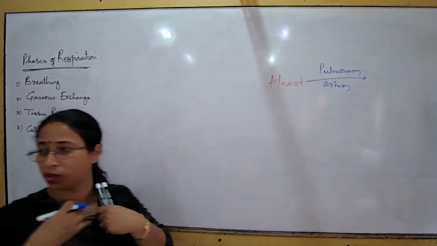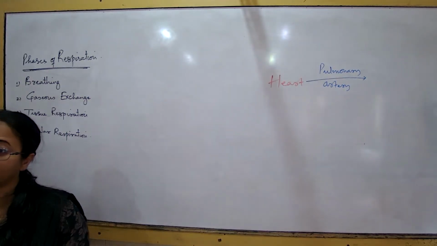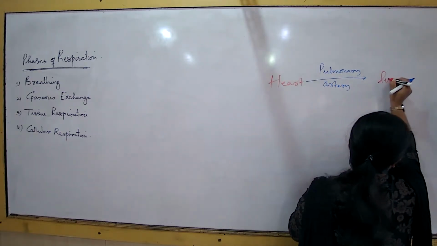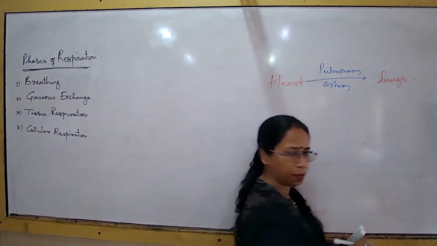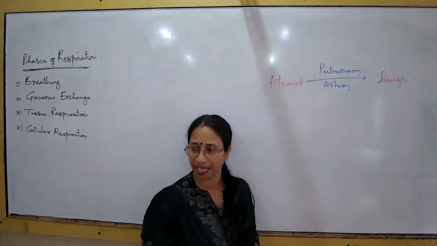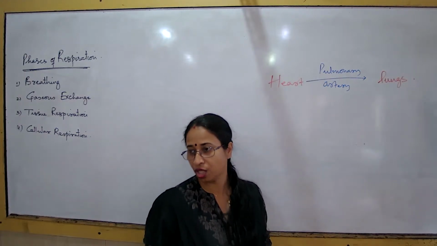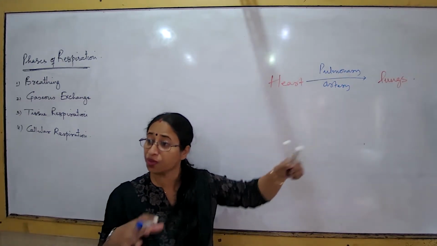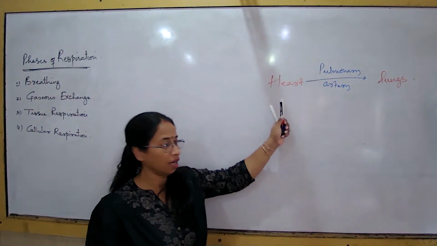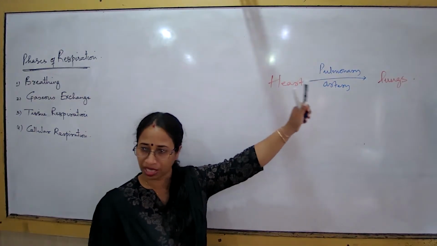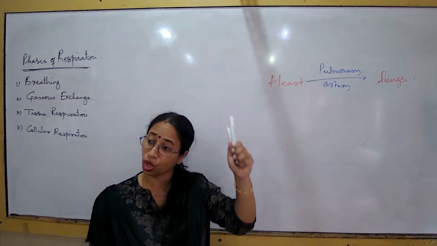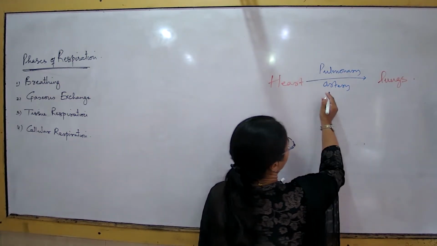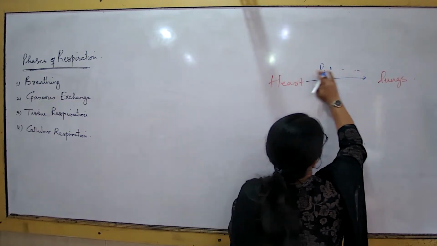Now, what is the job of the pulmonary artery? The job of the pulmonary artery is to carry blood from the heart to the lungs. But what type of blood is the pulmonary artery carrying? Deoxygenated. The blood which is moving from the heart to the lungs needs to be purified. That's why it is going towards the lungs. This blood has a lot of carbon dioxide. So the blood that the pulmonary artery carries is deoxygenated.